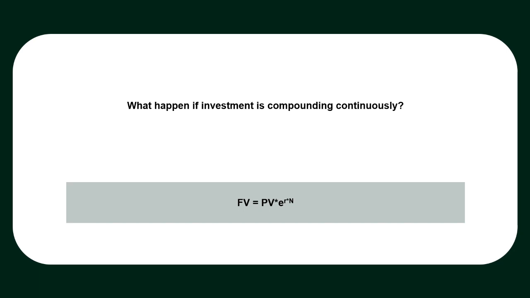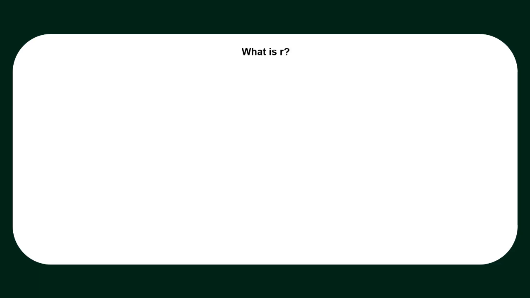Till now, we have discussed how to calculate present value and future value using the concept of time value of money, compounding and compounding frequency. You would have also noticed that we have used R, or interest rate, as a measurement of time value of money. Now let's understand R.